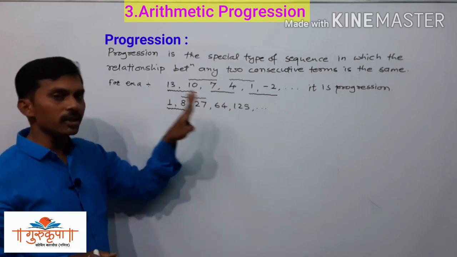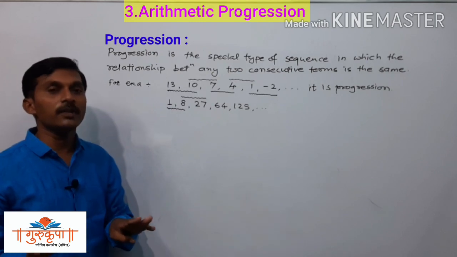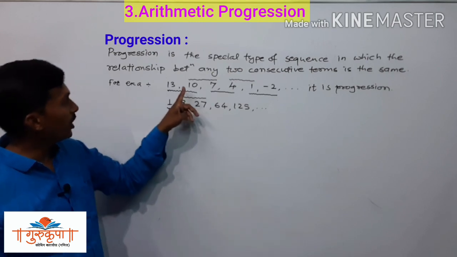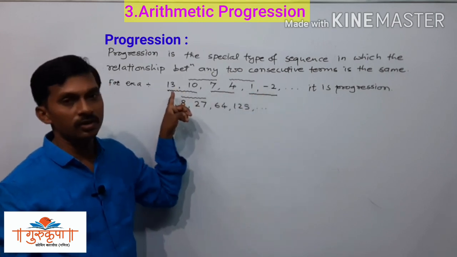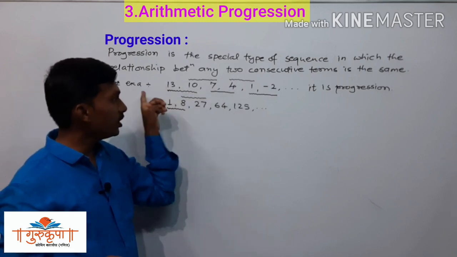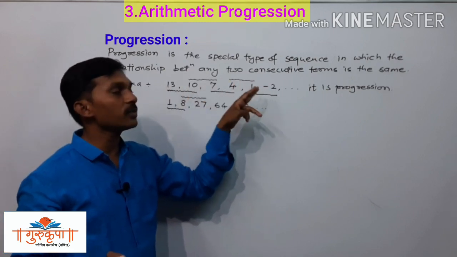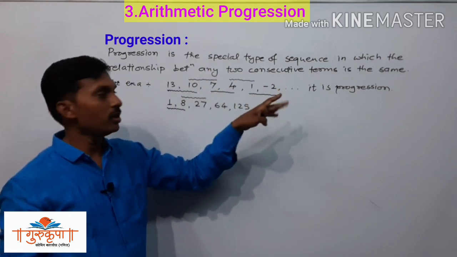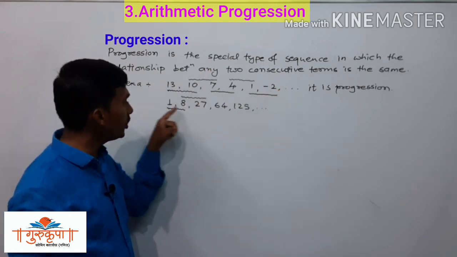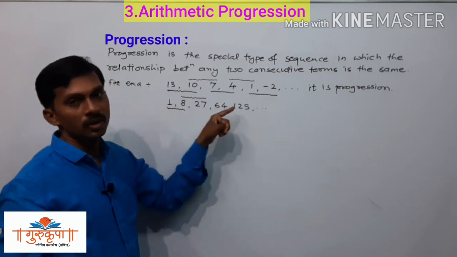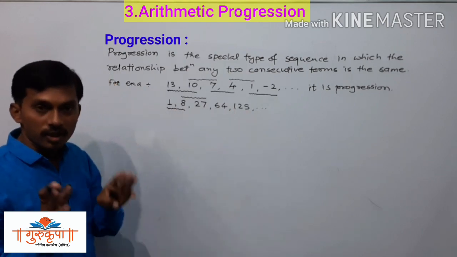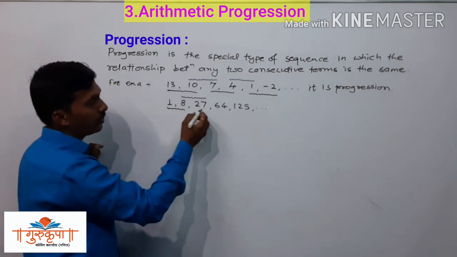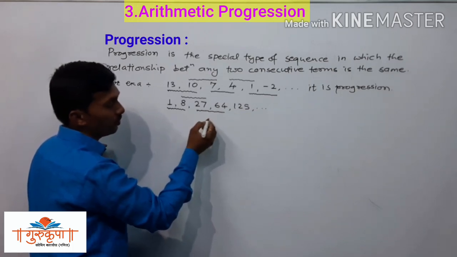There is a relation, but it is a different type of relation, whereas in the earlier example we had the same relation everywhere, that is the constant. So the first one is a progression, and this one is not a progression, since the relationship between two consecutive terms is not the same.